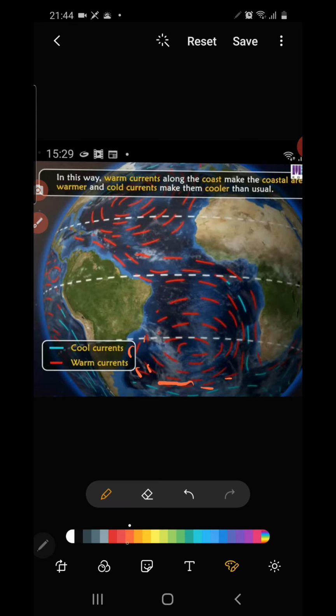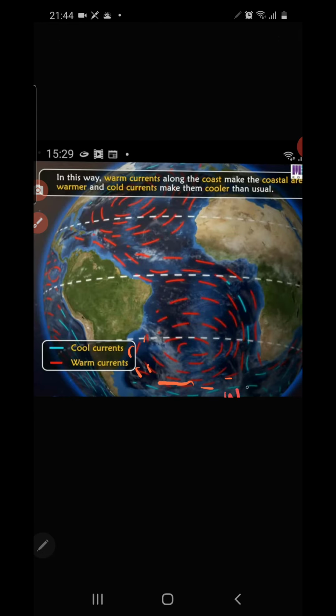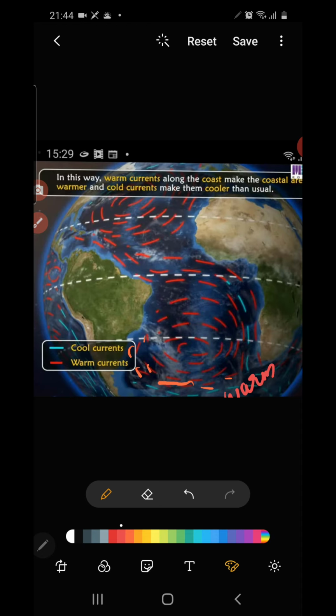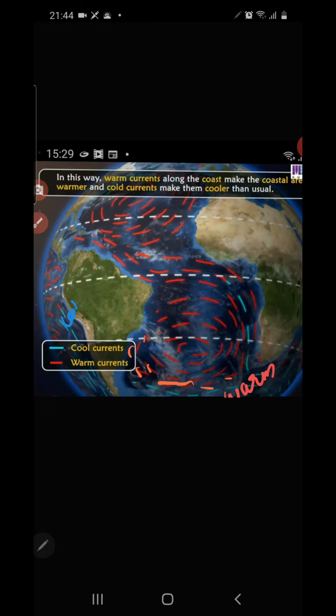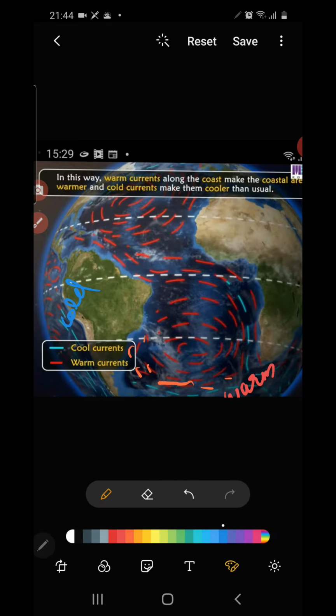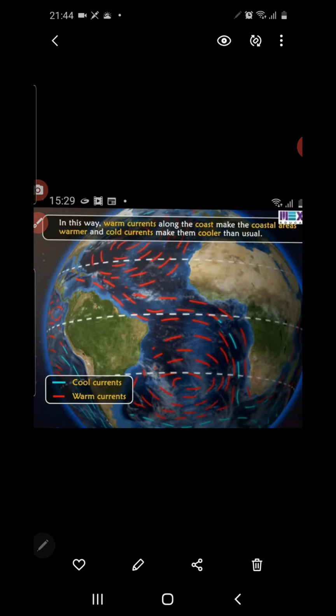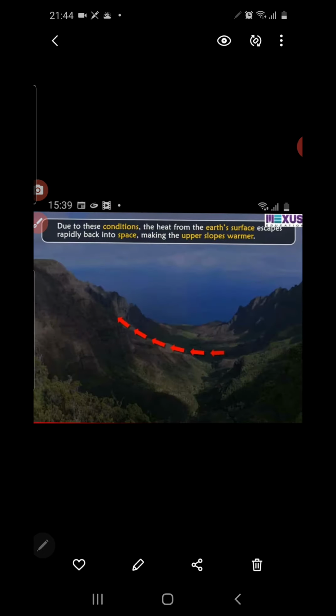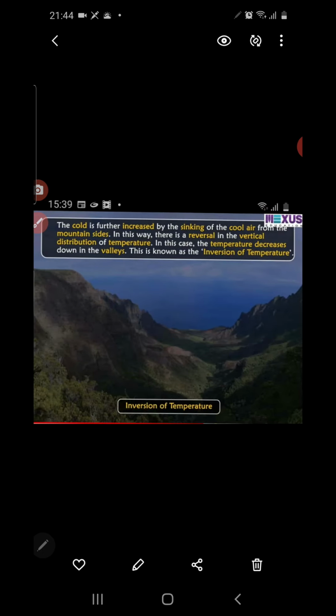Warm ocean current makes the region warm through which it passes, and cold ocean current makes the region cold. You see here the cold ocean current can make this region extremely cold. Is that clear? So this is how the ocean current influences the climate of a place.